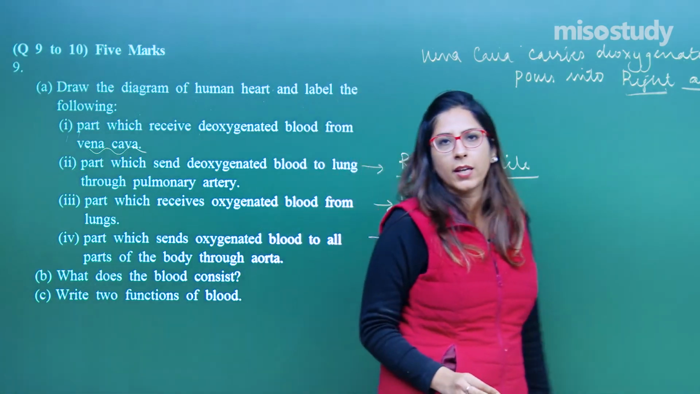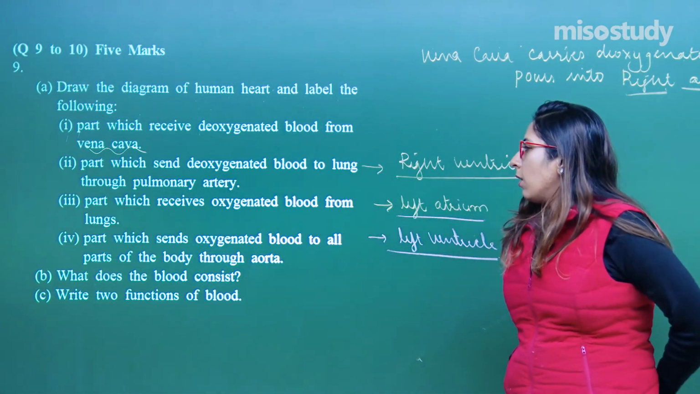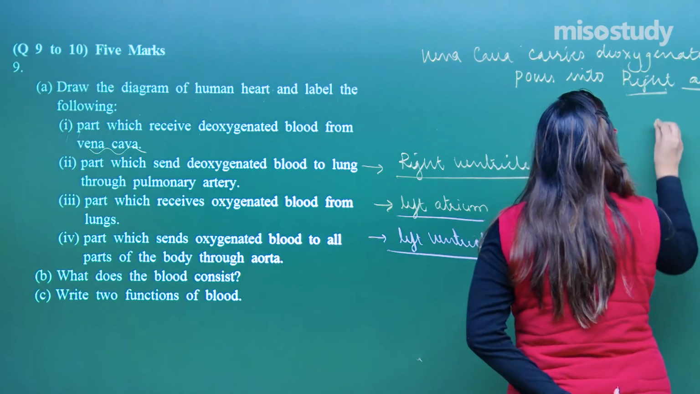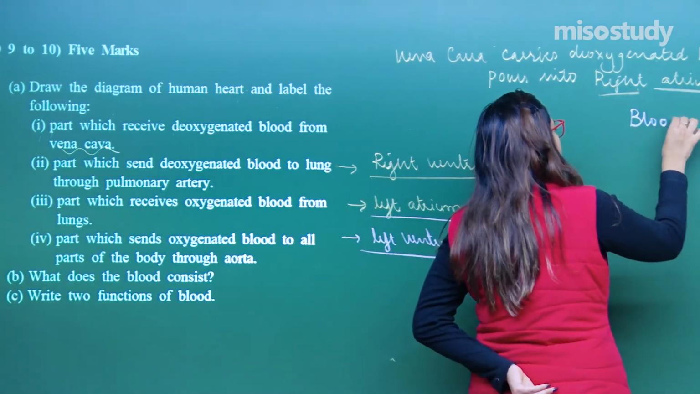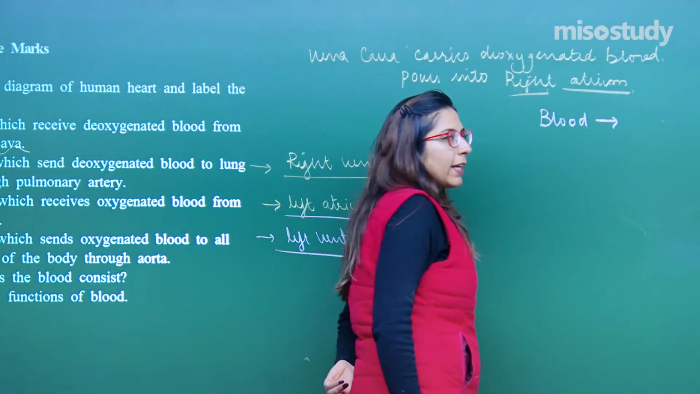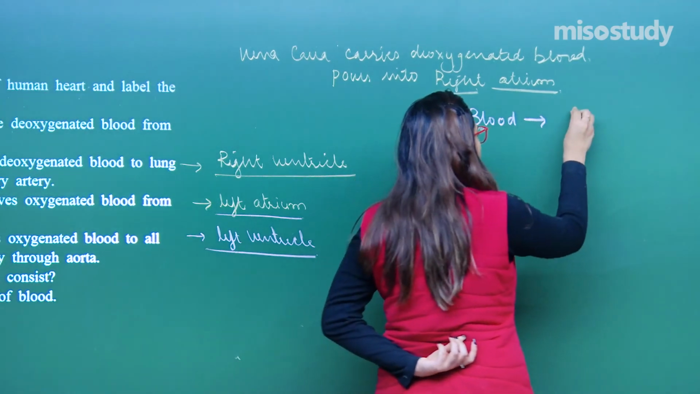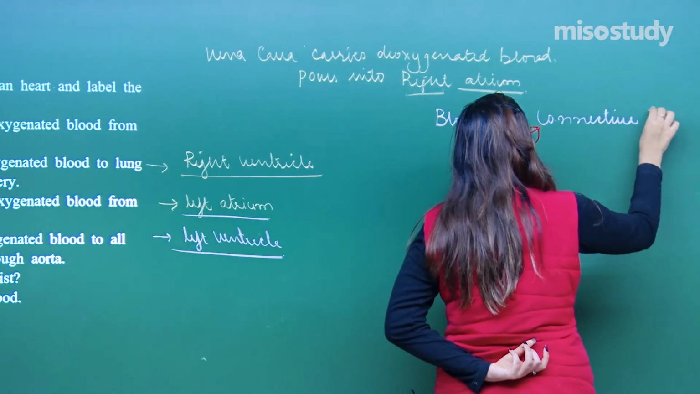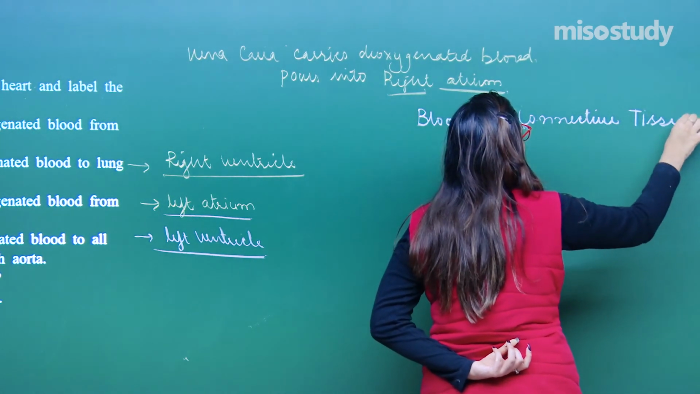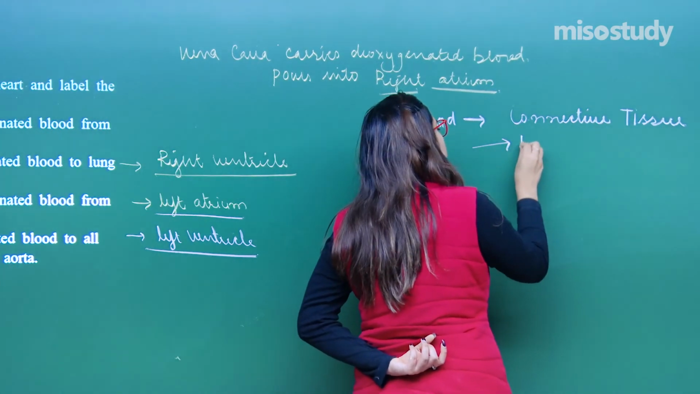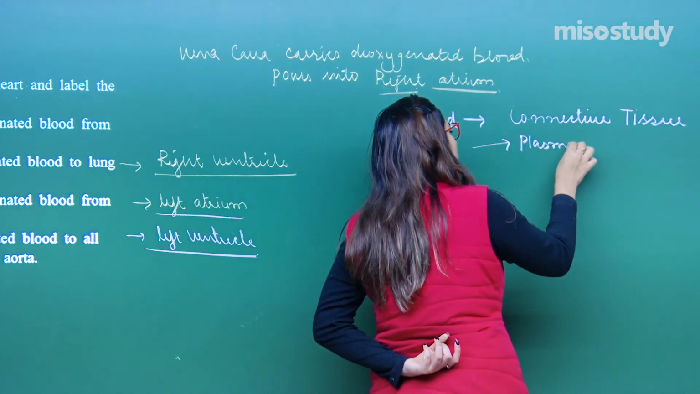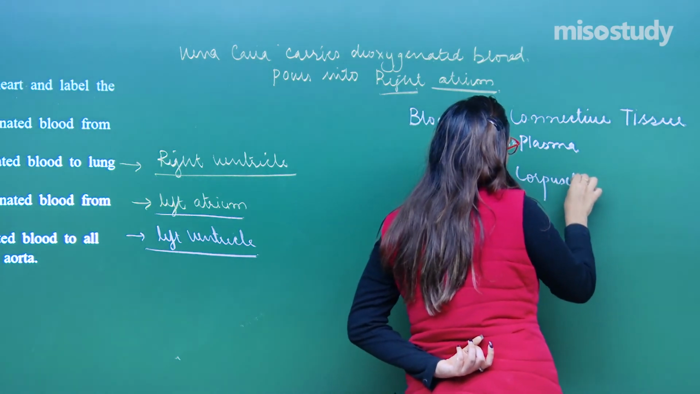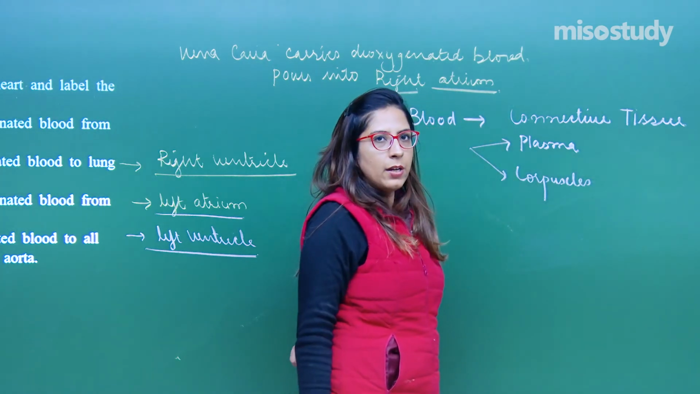Right. Now, once again, what does the blood consist of? Yes, let us have a look. Blood. If I have to explain your blood, can I say blood is a connective tissue? So, this is a connective tissue, right. The blood has two parts. The first part is considered as plasma and the second part is considered as corpuscles. Corpuscles are also called cells, right.